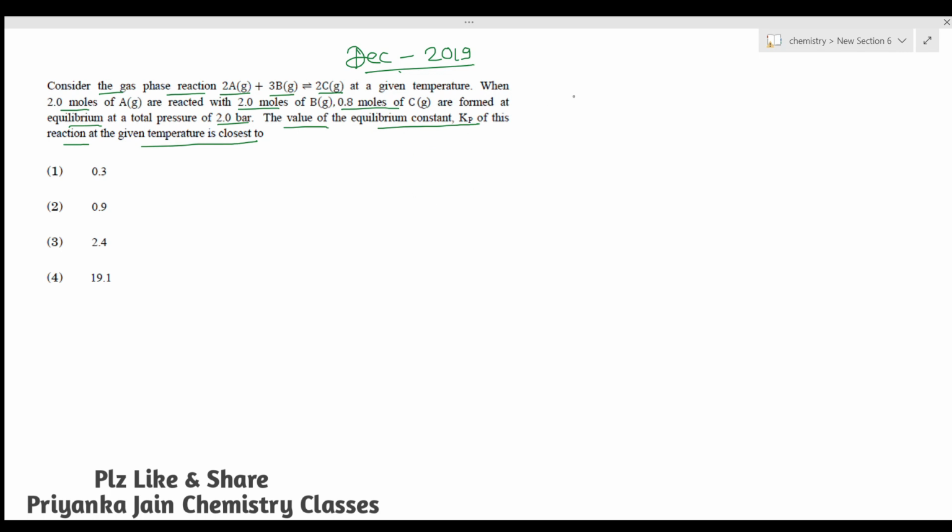This is a very basic type of question and it was asked for 4 marks. So we know that for Kp, you have to find out, this will be equal to Pc square upon Pa square Pb cube, because the reaction is given in this manner: 2A plus 3B is forming 2C, right? So when you are finding the equilibrium constant, this will be like this. Here PC is the partial pressure of C, PA is the partial pressure of A and PB is the partial pressure of B.